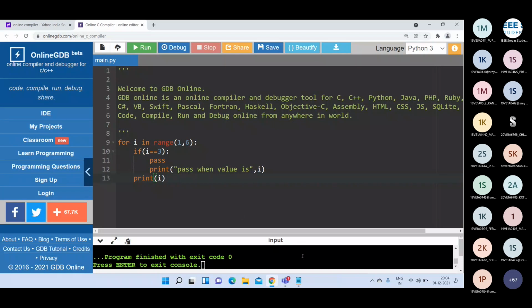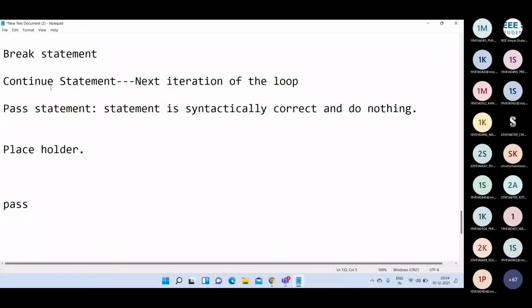There are three different statements: we have break, continue, and pass statements. Is it clear?